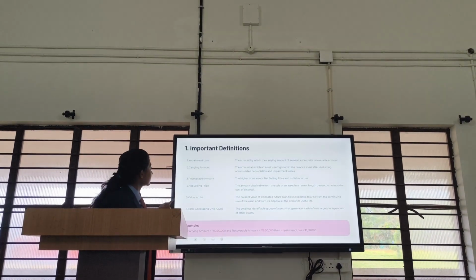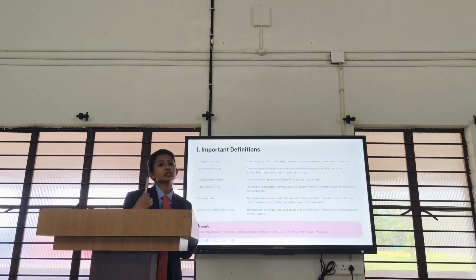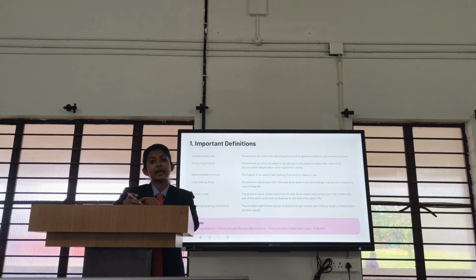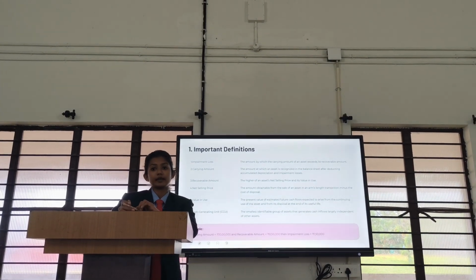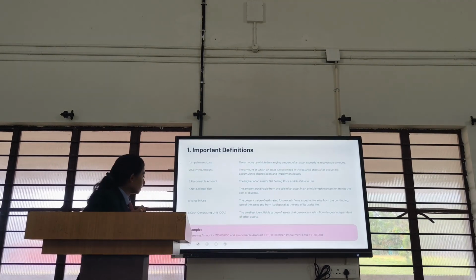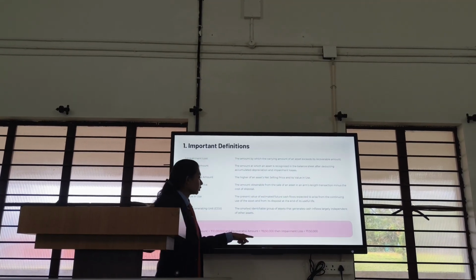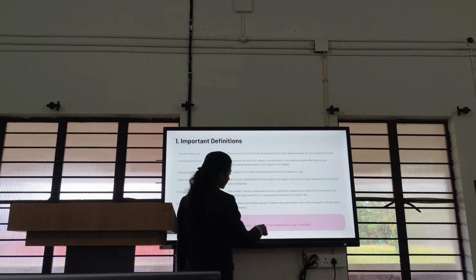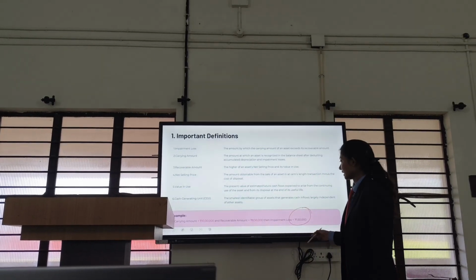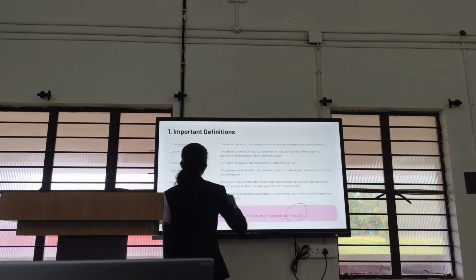Next, we are going to discuss important definitions. These are important definitions that come under impairment of asset, and we have to keep them in mind. First one is impairment loss. The impairment loss is the amount by which the carrying amount of an asset exceeds its recoverable amount. For example, if the carrying amount of an asset is 10 lakh and the recoverable amount of an asset is 8 lakh 50,000, then the impairment loss is 1 lakh 50,000. That is, here a loss happens. This loss is called impairment loss.